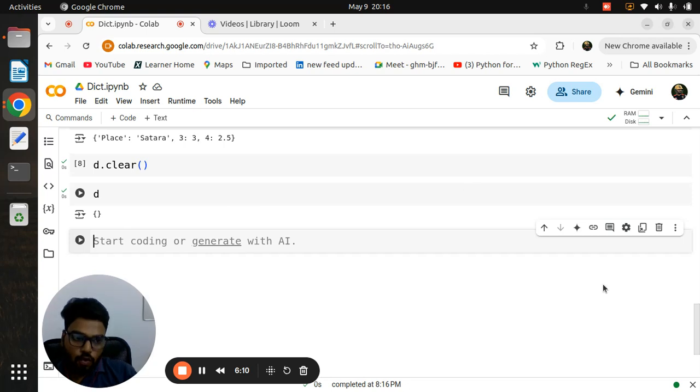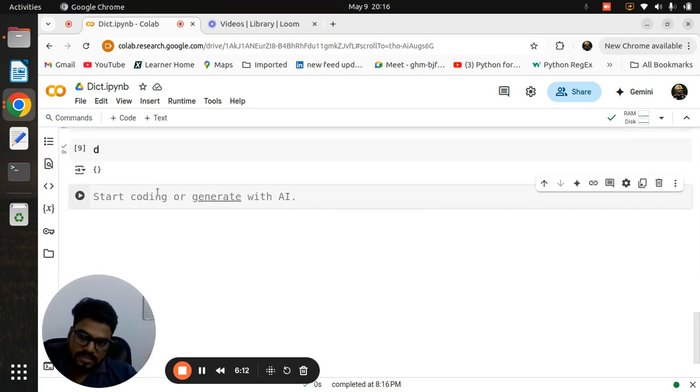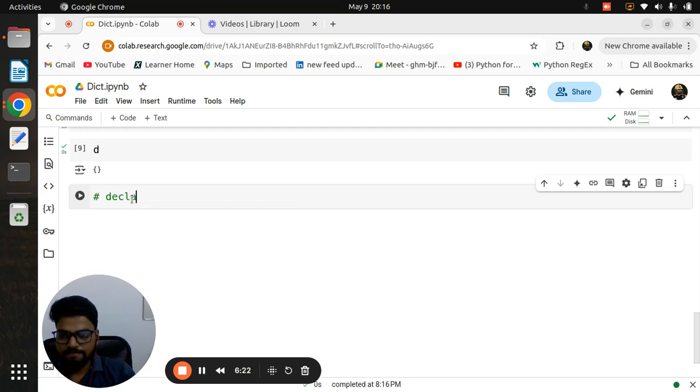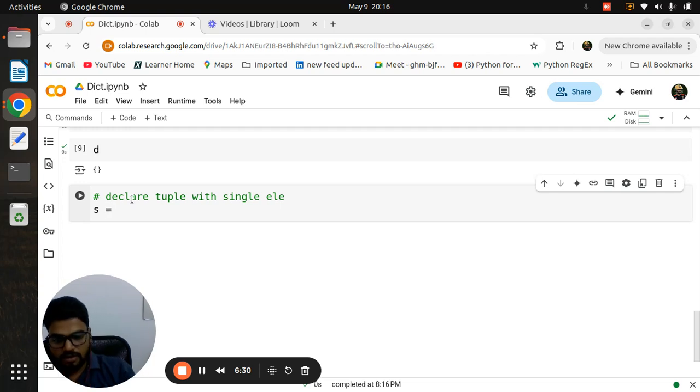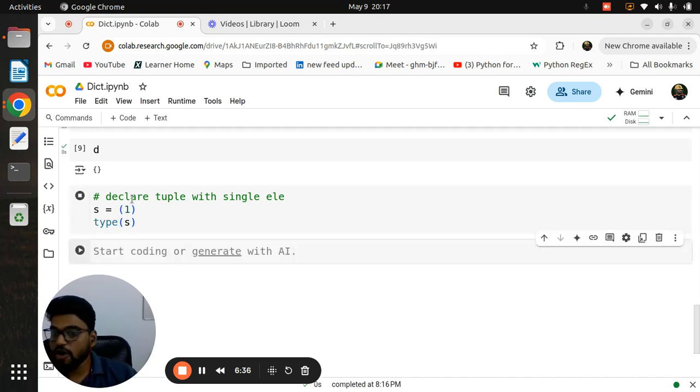Okay, till now we have learned list, tuple, set, dictionary. I'm giving you a bonus tip. This is a most important interview question related to your dictionary or any data structure. The first question will be: declare a tuple with a single element. Always remember, whenever you declare a tuple, you use the round brackets and mention the element, and then check the type. Yes, it will not be a tuple.